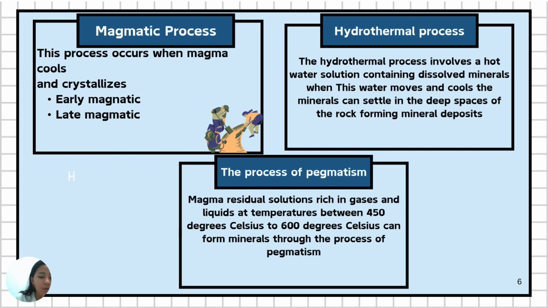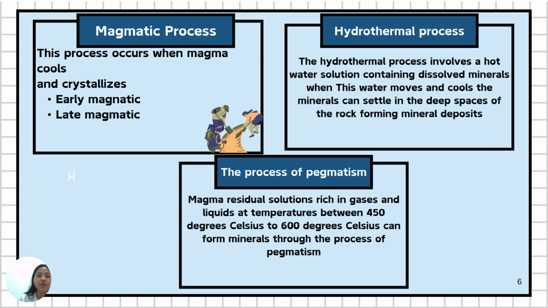Minerals form quickly from the freezing magma, often resulting in evenly distributed minerals, and late magmatic occurs after the initial formation, where the remaining, more complex magma produces minerals with greater variation.